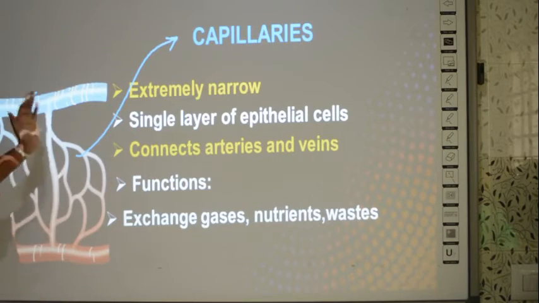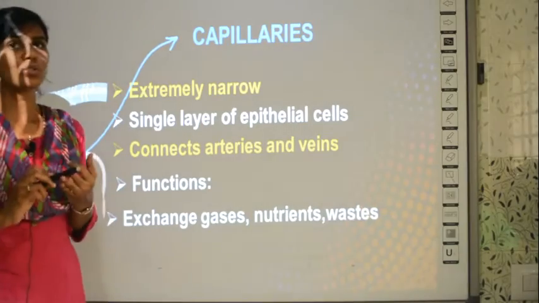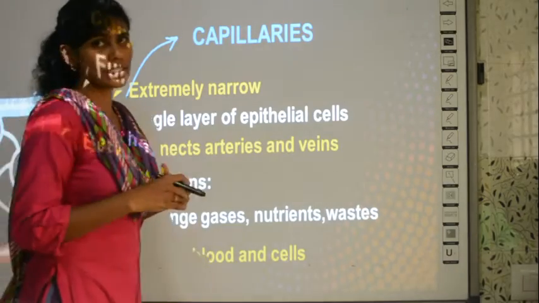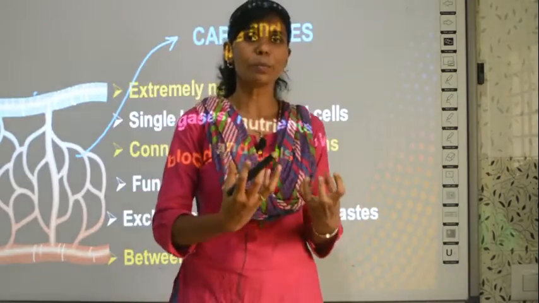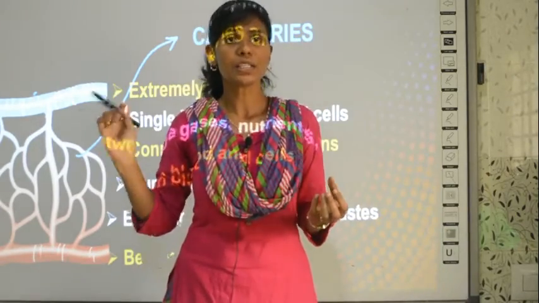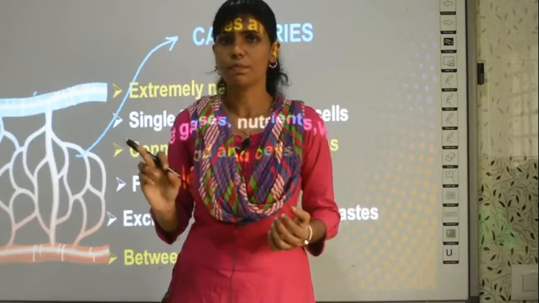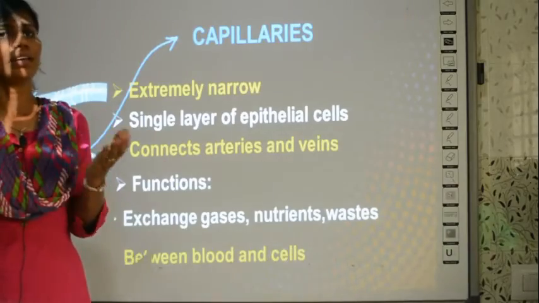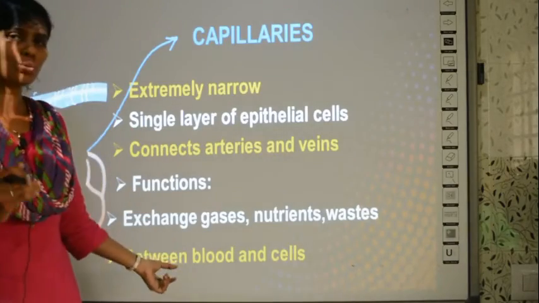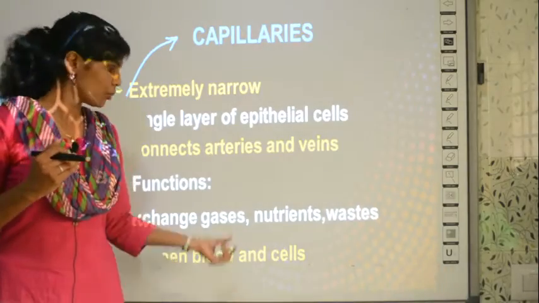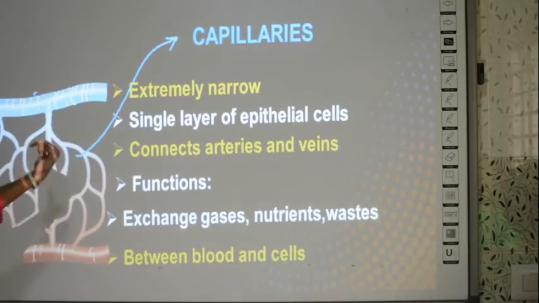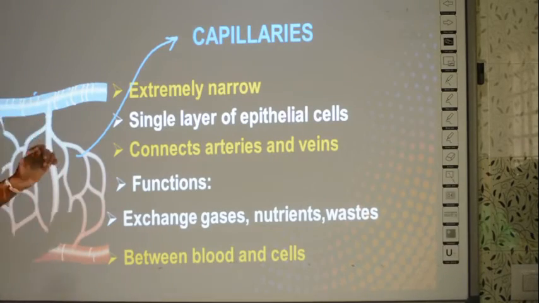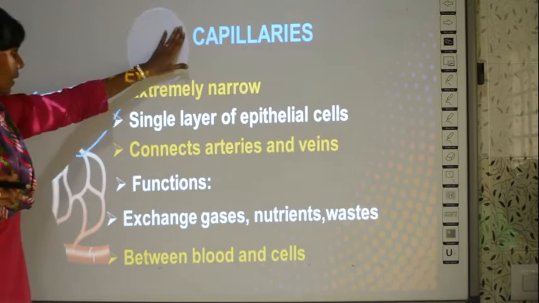The capillaries will exchange substances like gases, nutrients or waste, and it is between the blood and the cells. Say for example, because of metabolism, cells will produce waste, no? So the capillaries are the ones which will pick the waste and give it to the blood, and then it will decide where to go, whether into the artery or the vein or to the kidney. Like that it will be distributed. So which one is the intermediate between the blood and the cells? These capillaries are the intermediate between the cells of your body and the blood. Clear? So this is all about arteries, veins and capillaries.